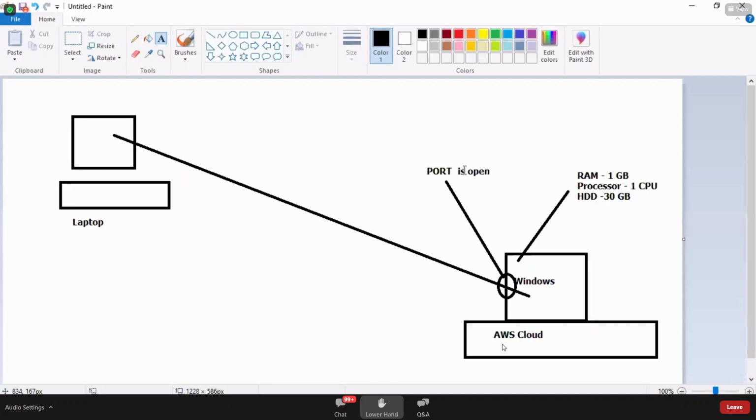You want to connect your laptop to television. We use what port? HDMI port. That's the point of communication. Port is nothing but a point of communication. Your port needs to be open so that we can communicate.